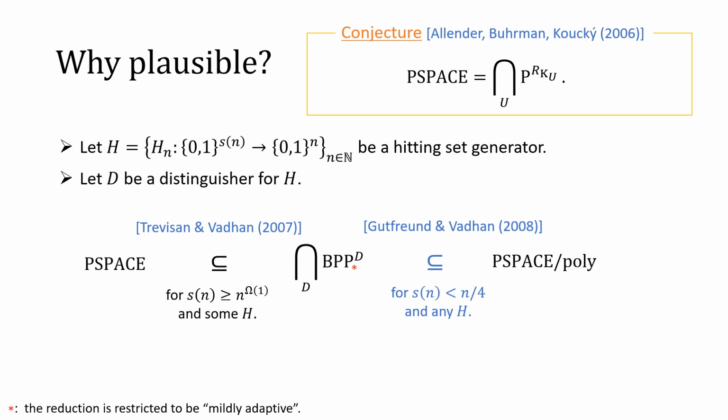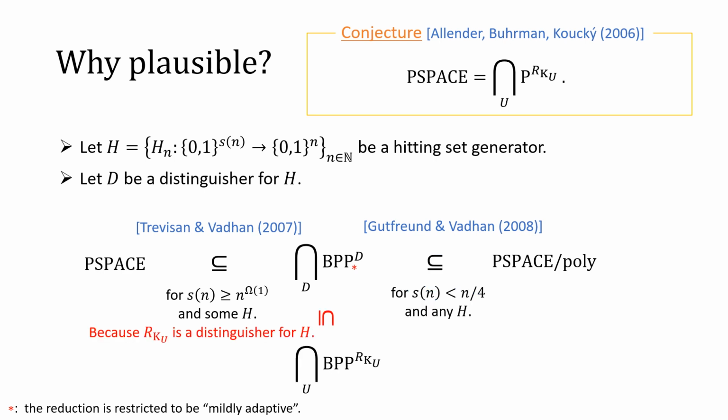It was shown that Trevisan and Vadhan's construction is in some sense tight. Gutfreund and Vadhan showed that there is a PSPACE/poly upper bound. More specifically, if we take the intersection over all distinguishers D, then for any hitting set generator whose seed length is at most n/4, the class BPP with D oracle is contained in PSPACE/poly.